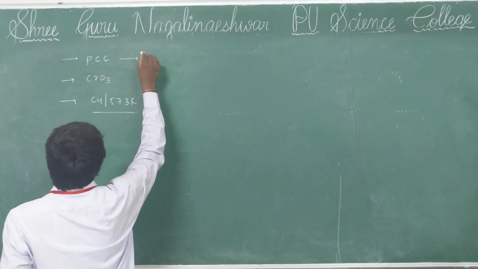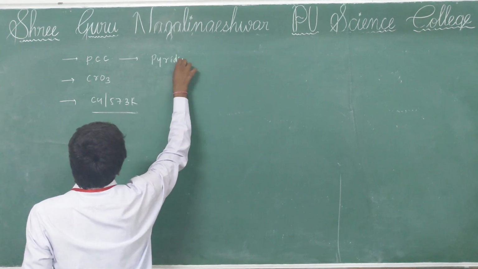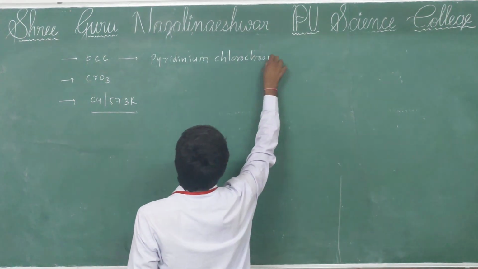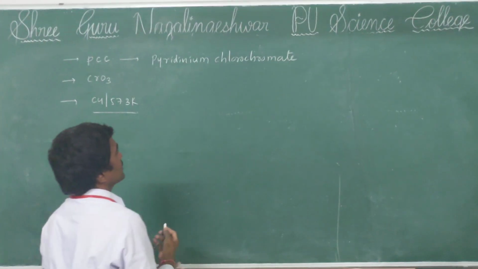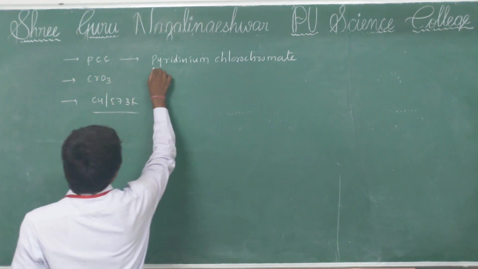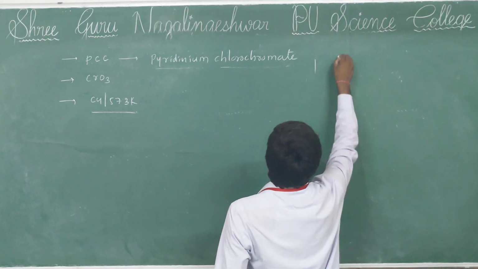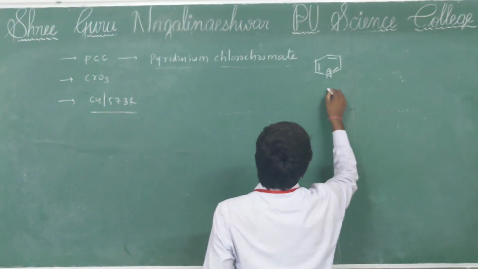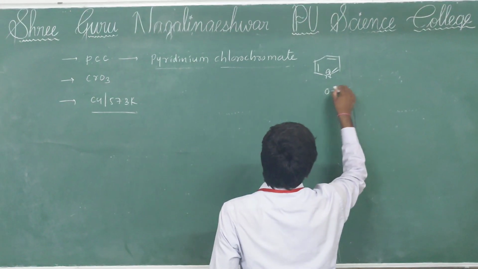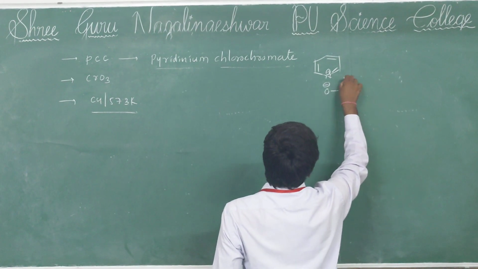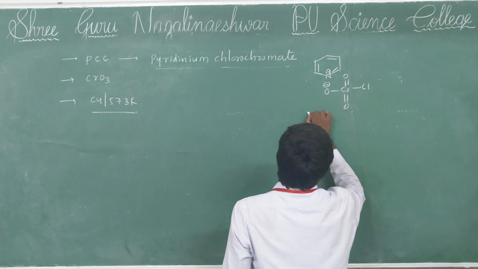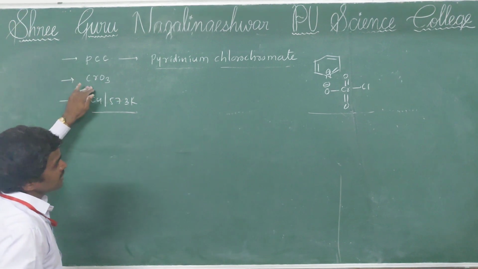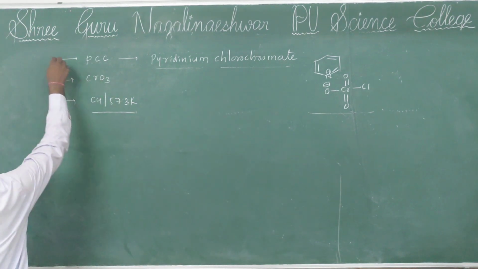See here, PCC, which is called pyridinium chlorochromate. The structure is pyridinium chlorochromate. So this is the PCC structure. These are mild oxidizing agents, and the important thing is that PCC and